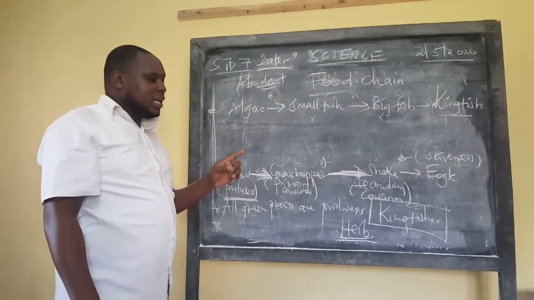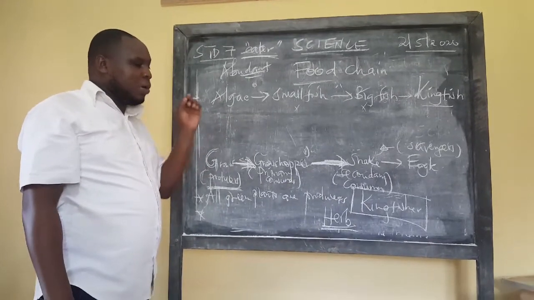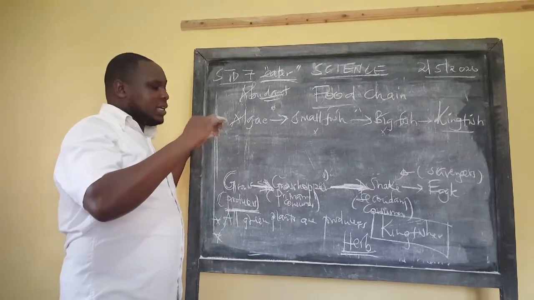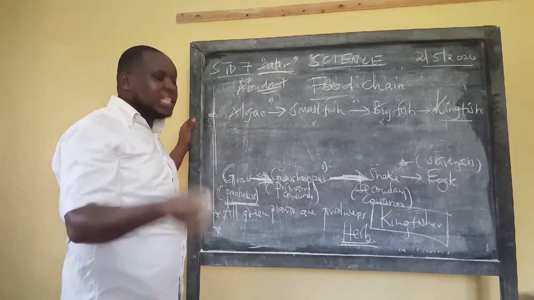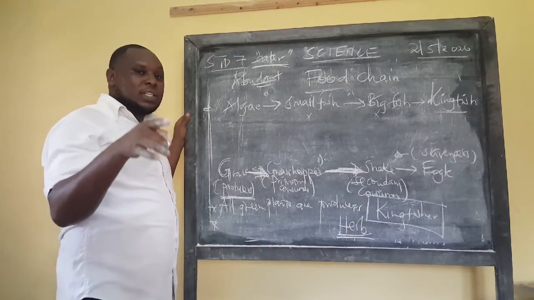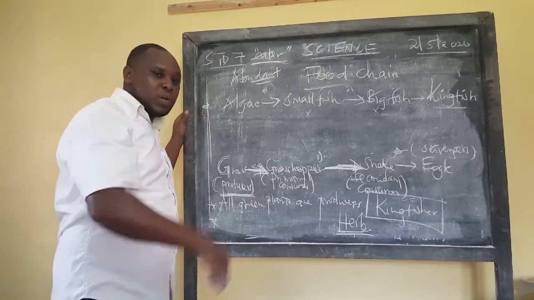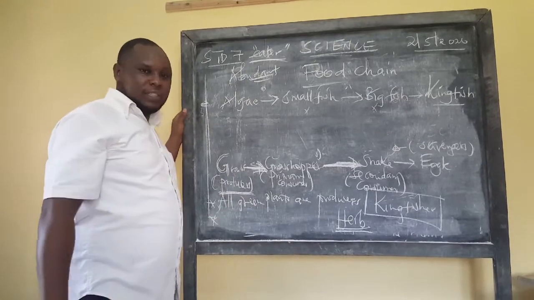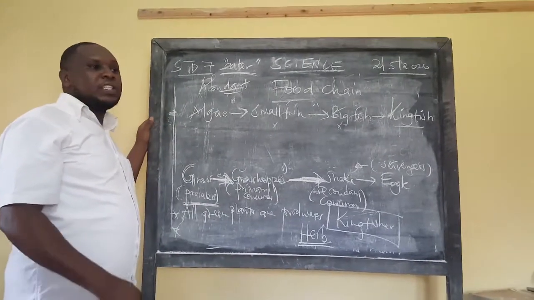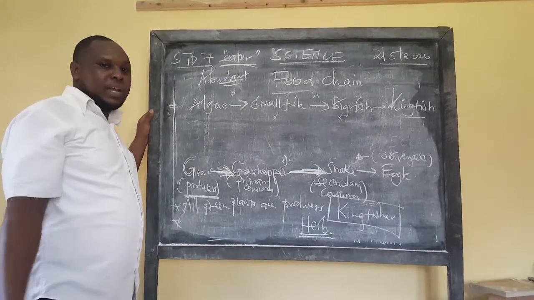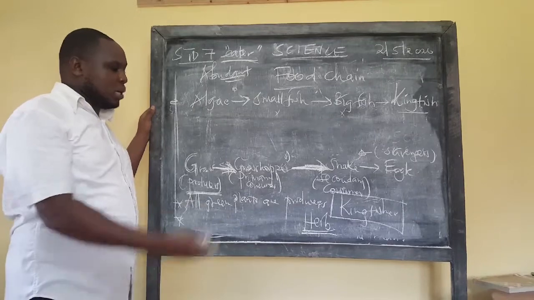You realize that there's somewhere we're going to mention kingfisher. Kingfisher is a bird of prey. It feeds on fish inside the water. So its food is fish inside the water. So it will go fishing inside the water. That's why it's called kingfisher. Because it can fish anywhere where our normal fishermen cannot get, but these ones can go there.